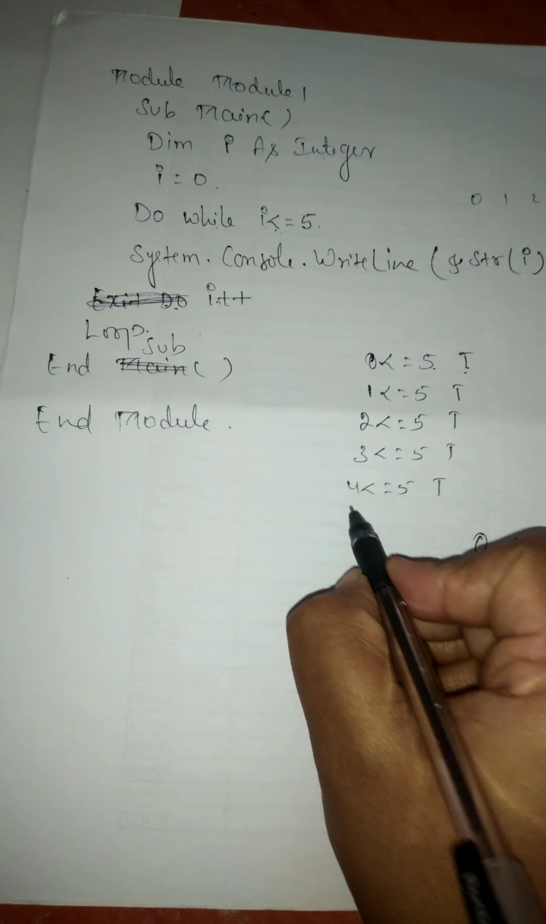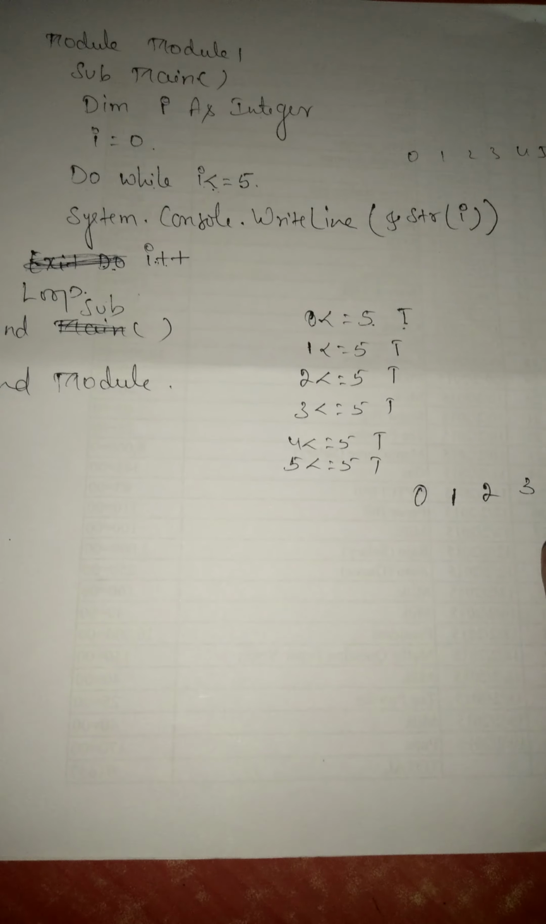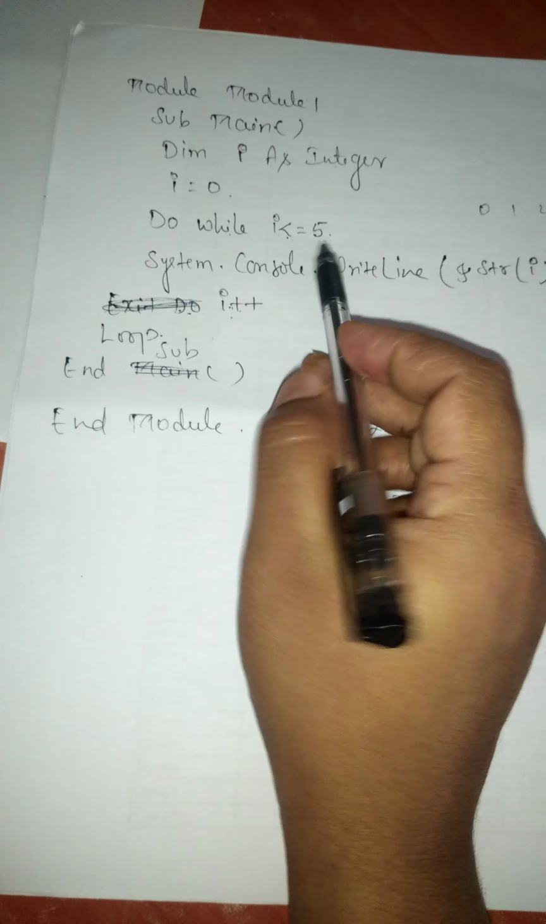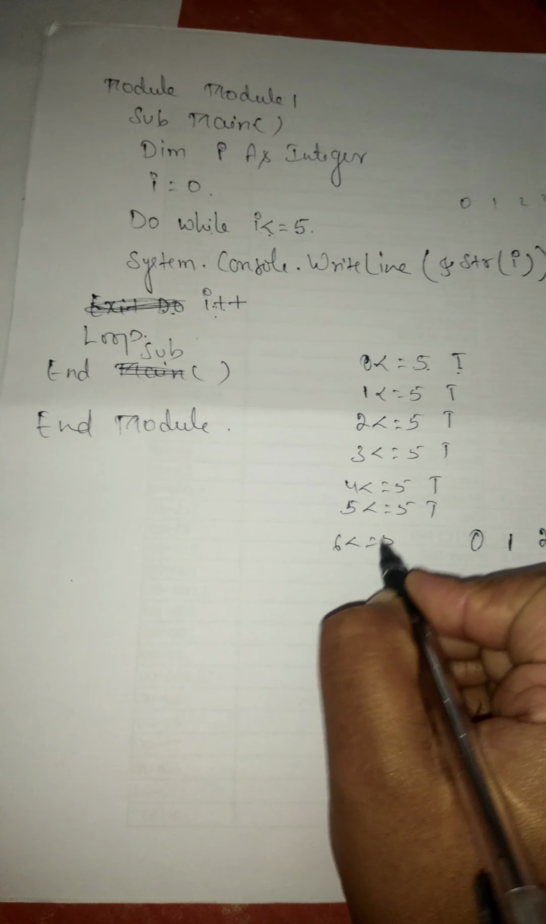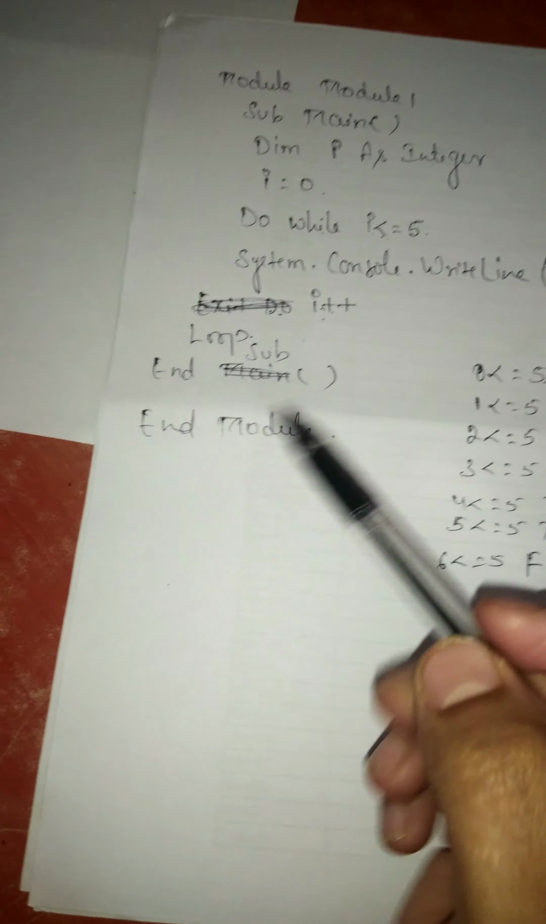5 less than or equal to 5. It is true. So it will display 5 and I will become 6. 6 less than or equal to 5. It is false. So it will come out from a loop and it will end. So output is this one. This is how the do loop is executed in VB.NET.